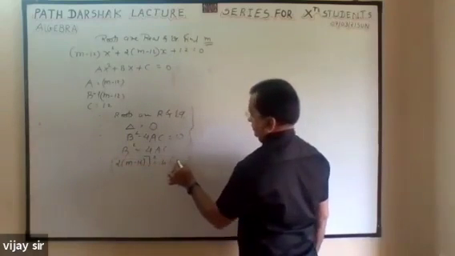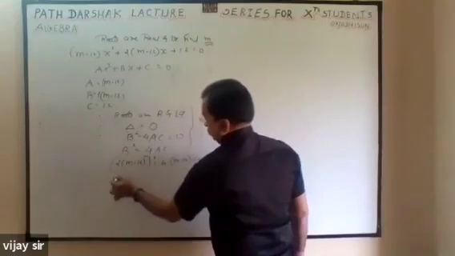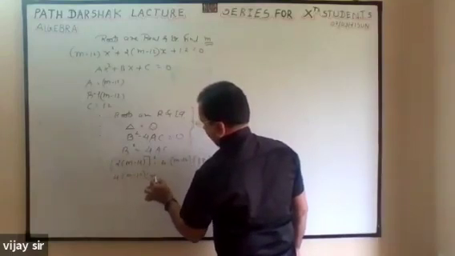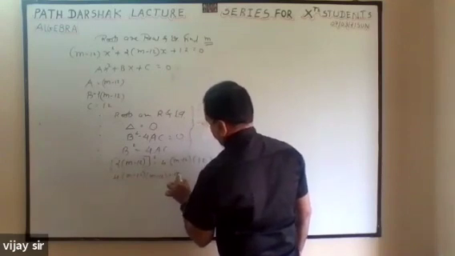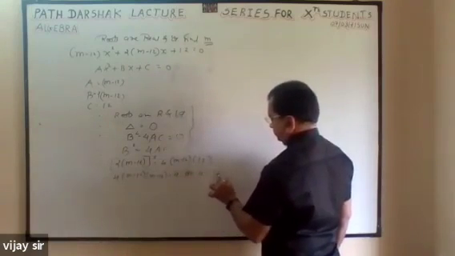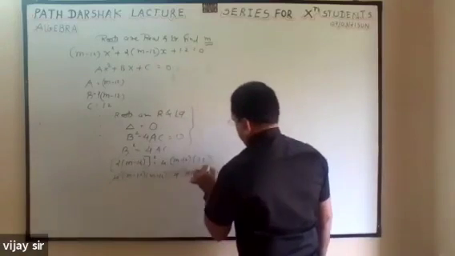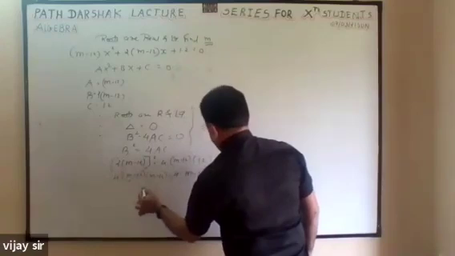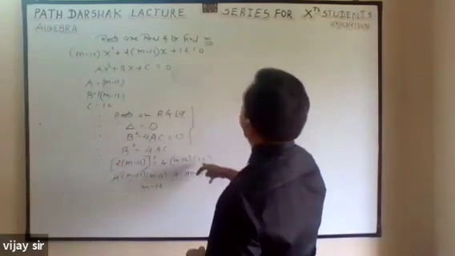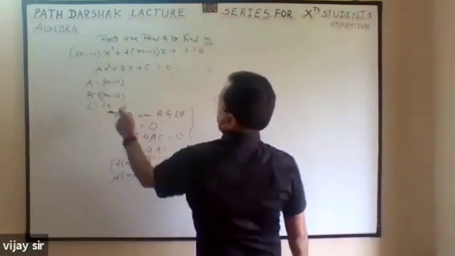b square is m minus 12 whole square, 4 a c. So this is 2 to the 4. This I will write 2 times. So 4 will cancel. This also will cancel. m minus 12, c is 2. c is 2.